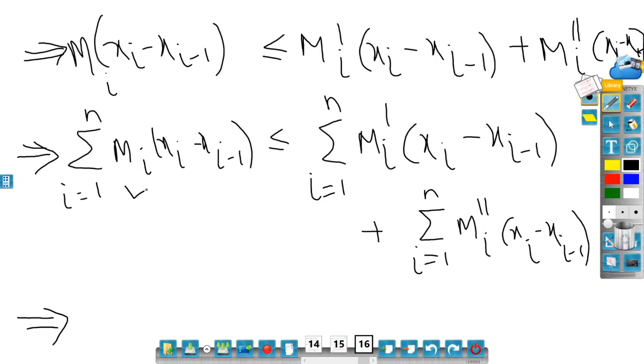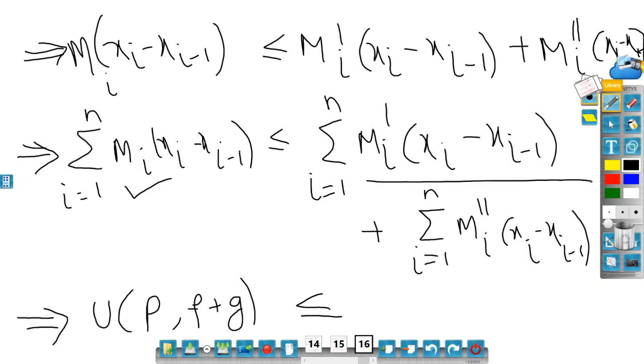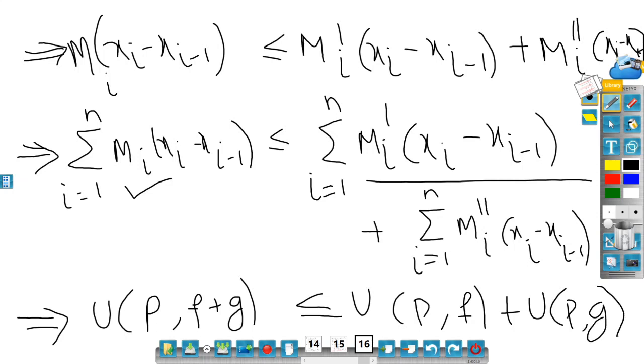Now you can see that Mi is a supremum of f plus g, so this is the upper sum of f plus g, U(P, f+g), because these xi are points from P. Similarly, this is less than or equal to, as Mi' is a supremum of f, U(P,f) plus U(P,g). Okay, good. So let me number it as 3.